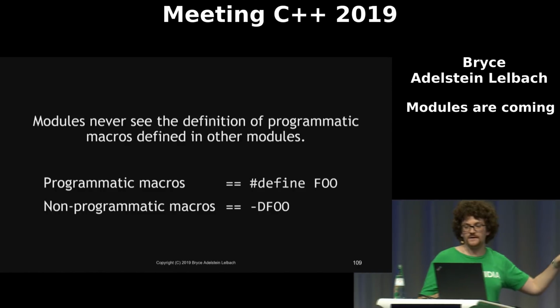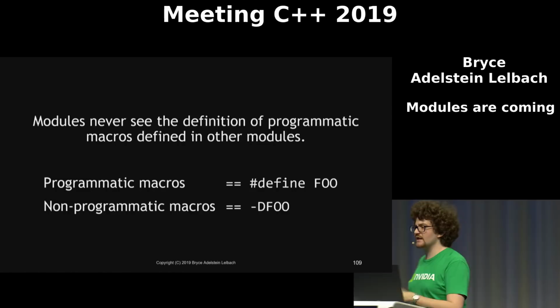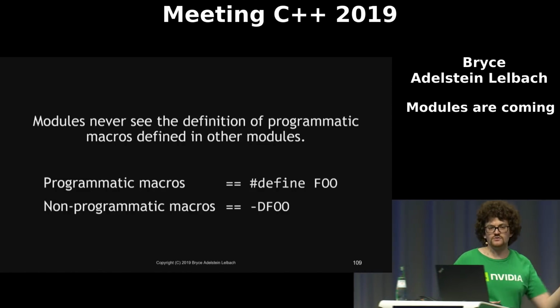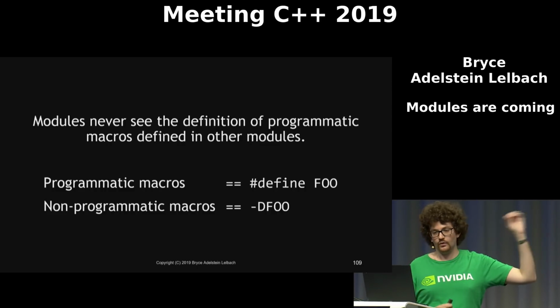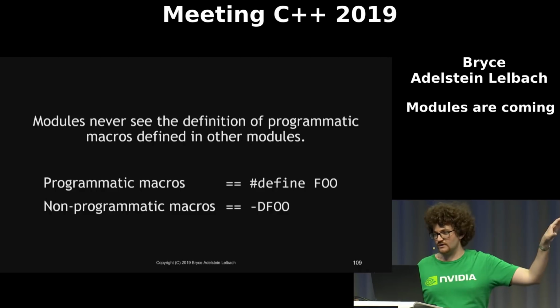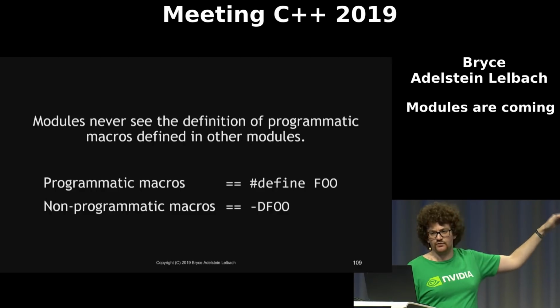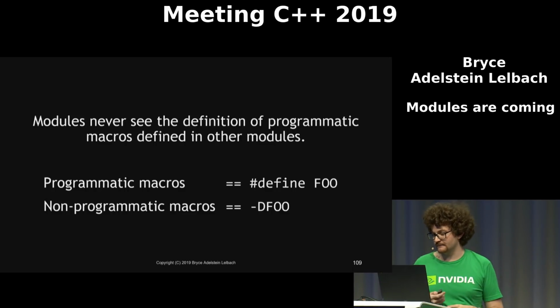Macros that are defined on the command line, that are defined for your entire translation unit, those will be seen throughout all code in that translation unit. So you can still insert a build type macro or some sort of version string into modular code by using a non-programmatic macro, so doing it through your build system or on your compiler's command line.